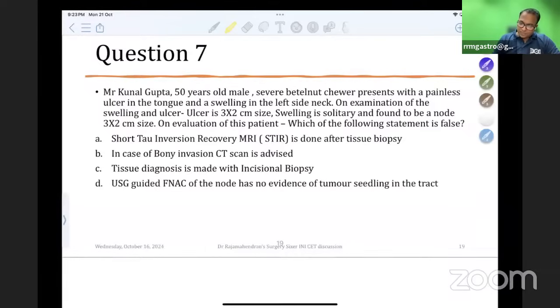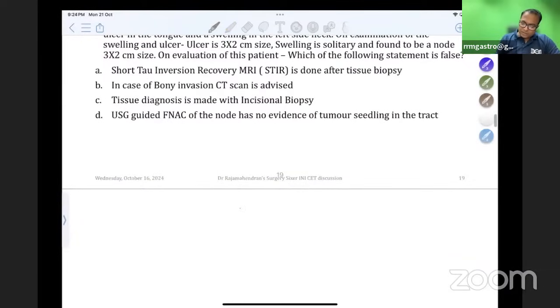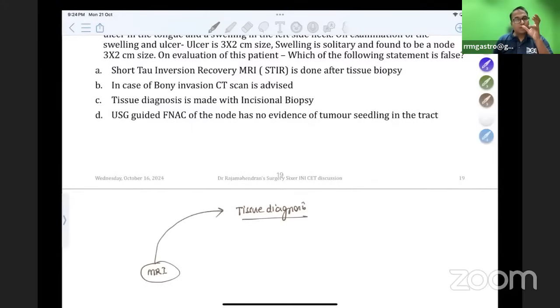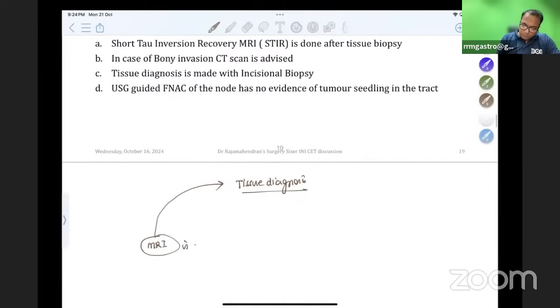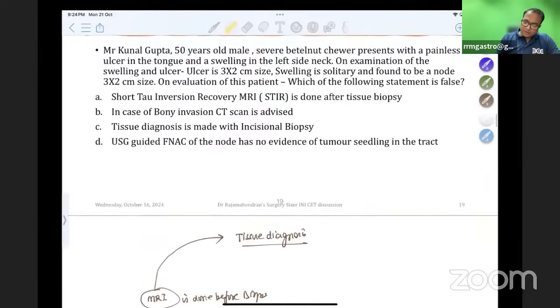So what should be done first? In the protocol for oral cancer, tissue diagnosis should always be done after MRI, because if I do tissue diagnosis first, that hematoma or bleeding will cause damage of the anatomy. So MRI is done before biopsy. Therefore, the statement that MRI is done after tissue biopsy is wrong. So we should only do MRI first.